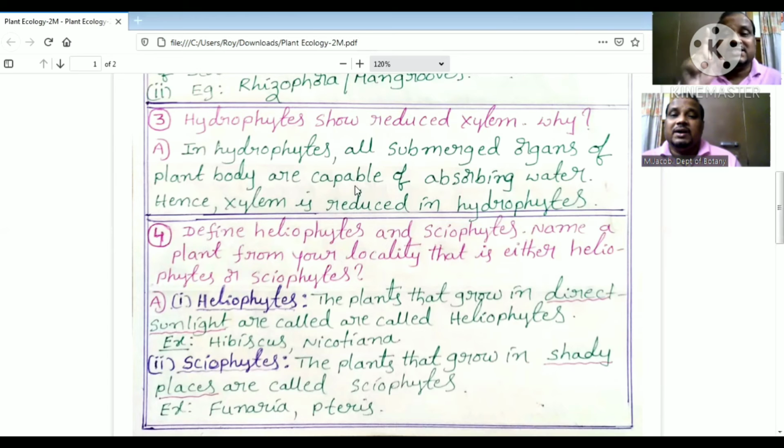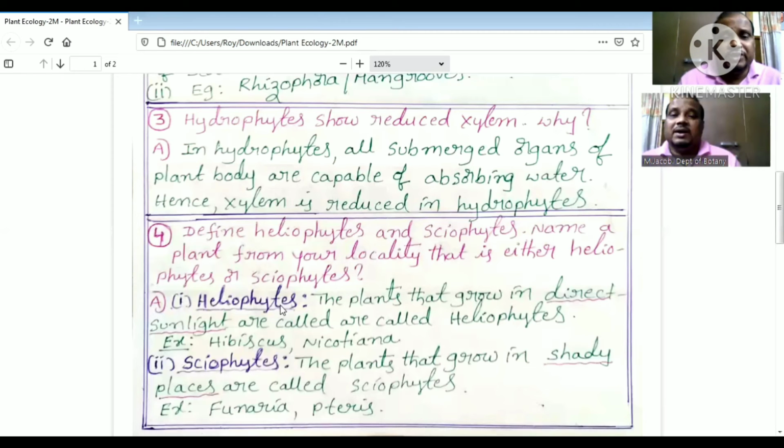Hence, xylem is reduced in hydrophytes. Then next, fourth one is define heliophytes and sciophytes. Name a plant from your locality that is either heliophytes or sciophytes.